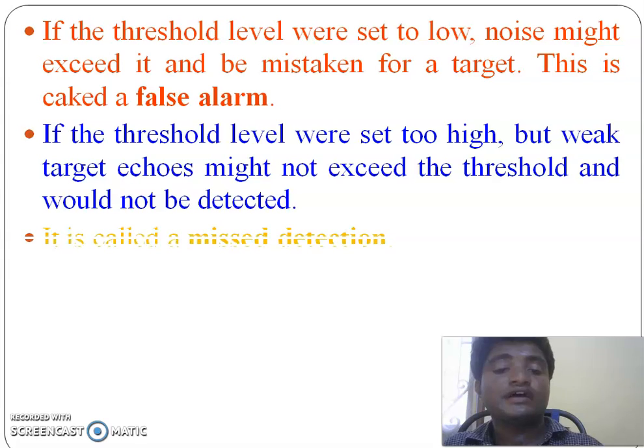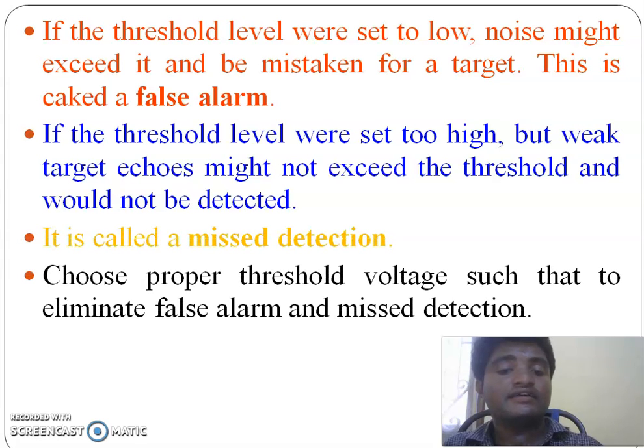That means the exact proper threshold level is very important to eliminate false alarm and missed detection. If the threshold level is too high, the targets are missed, called a missed detection. If the threshold level is too low, the noise also exceeds the threshold and appears as targets. This is called a false alarm.